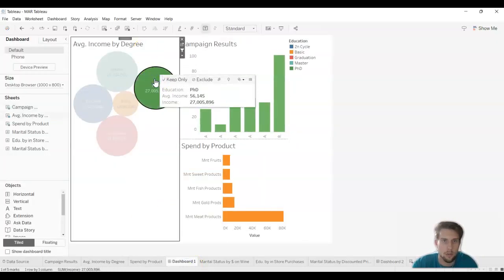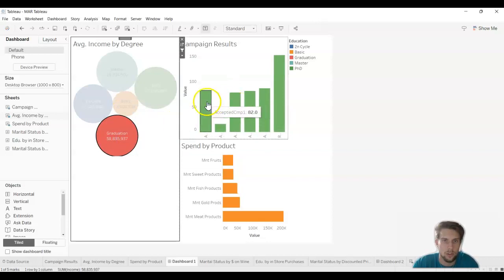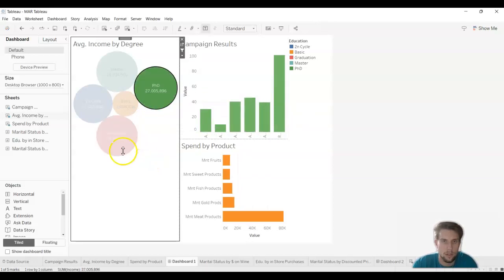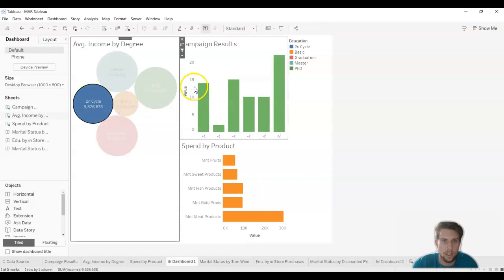This interactive dashboard here, I'm just going to poke around. If I click graduation students, it'll be just about average on acceptance between the campaigns. Doctorate degrees went more for the 4. And then when it comes to second cycle, the first campaign and the third campaign were more successful than 4 and 5.